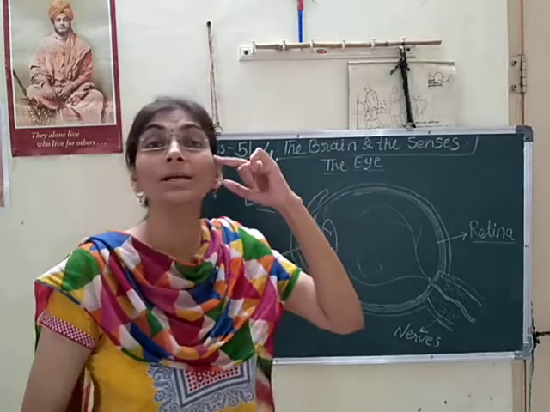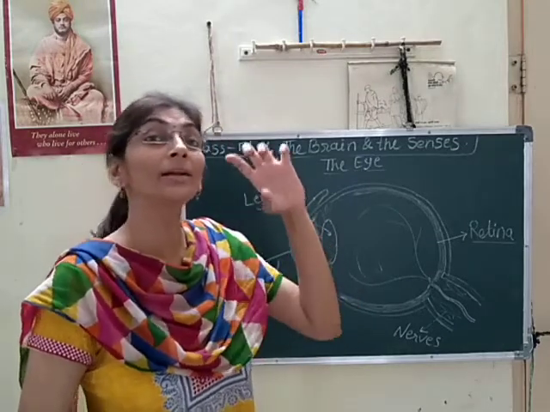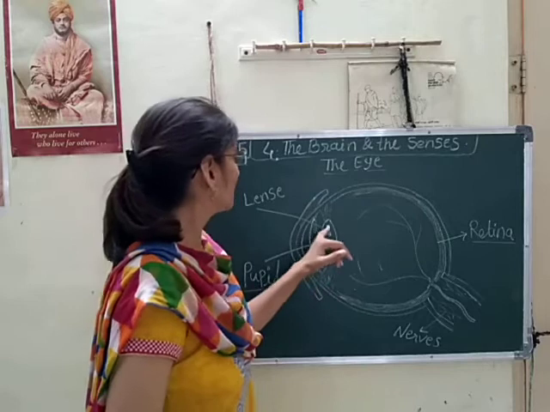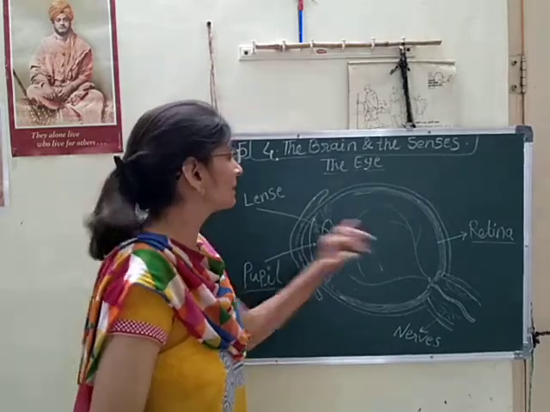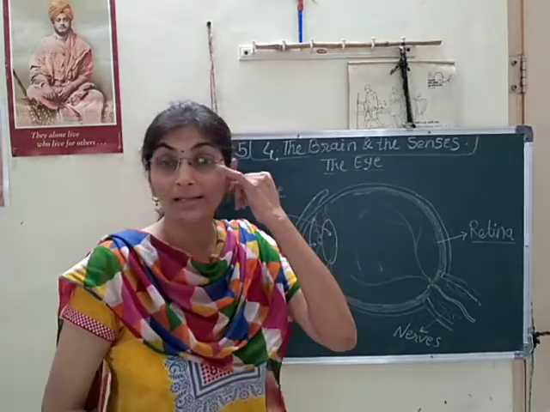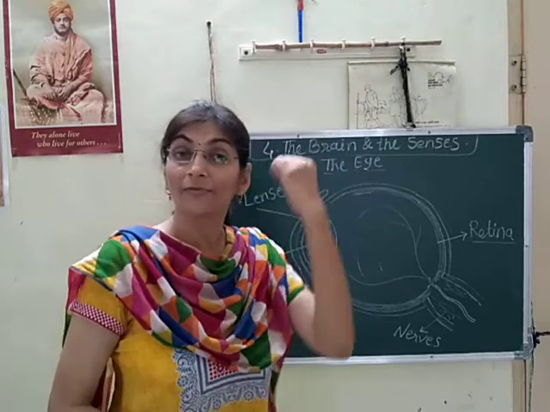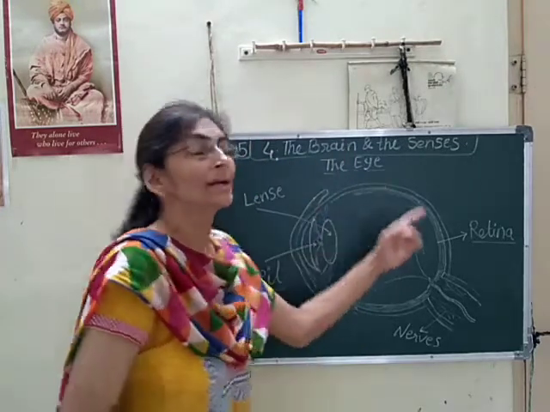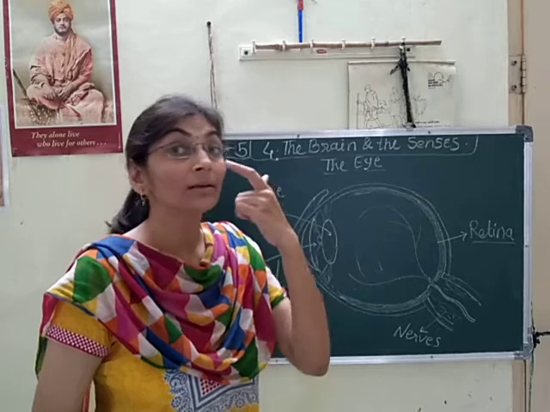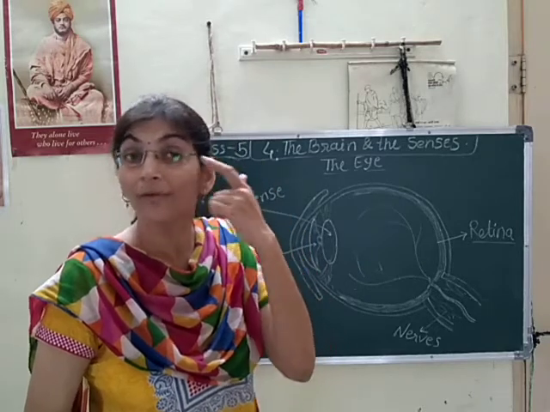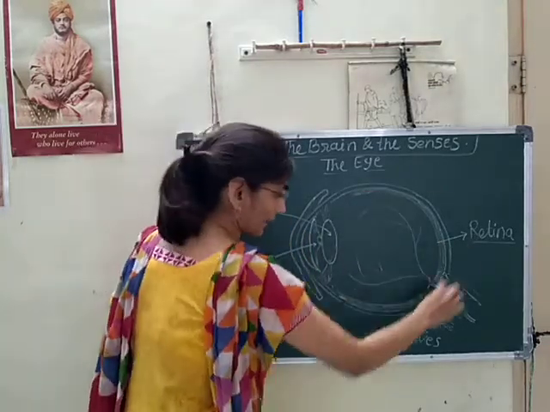In that inner surface there are very delicate structures: the lens, the pupil, and the retina. Inside our eye there is a very delicate portion, and it gets protected by this upper layer, which is whitish in color.